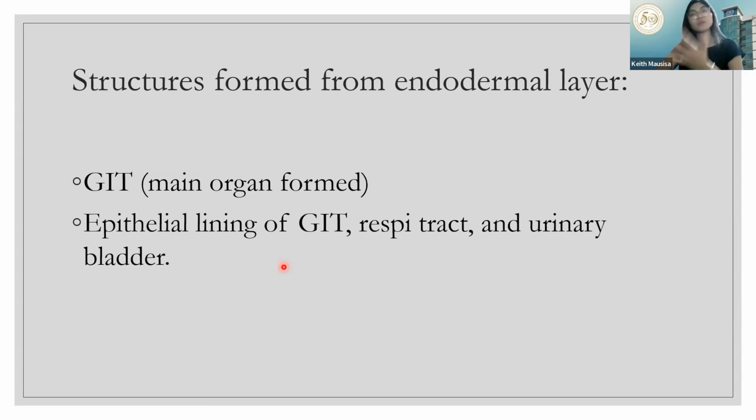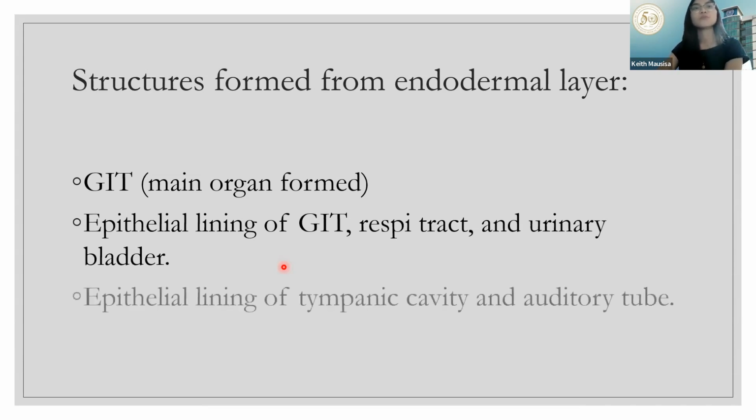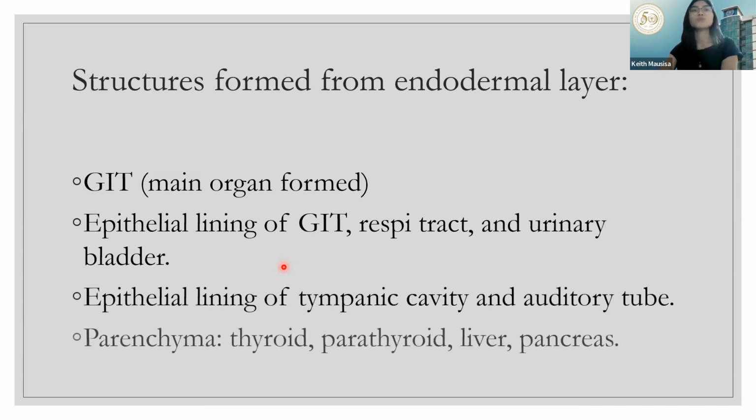If it's a bit fast, you can pause so you can take note of these structures. Epithelial lining of the tympanic cavity and auditory tube. Parenchyma of the thyroid, parathyroid, liver, and finally, pancreas. So, those are the structures formed from the endodermal layer.